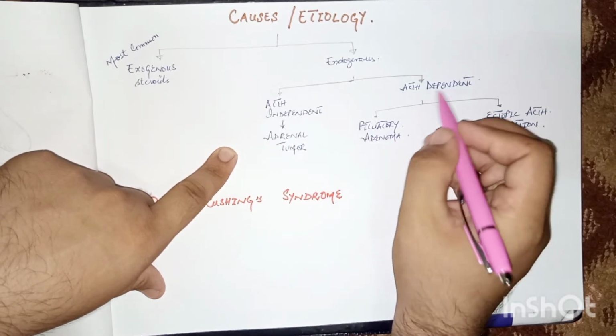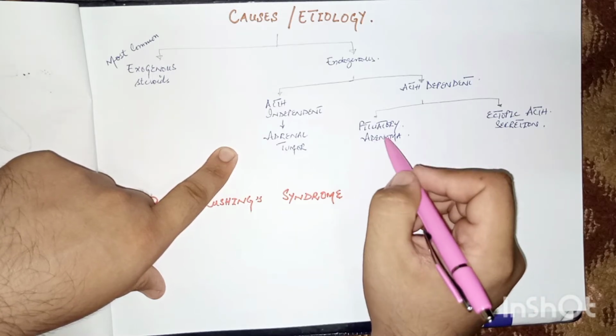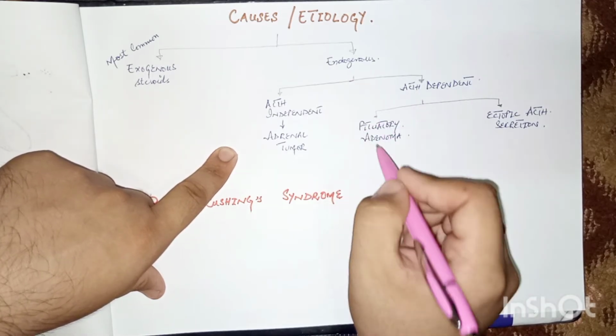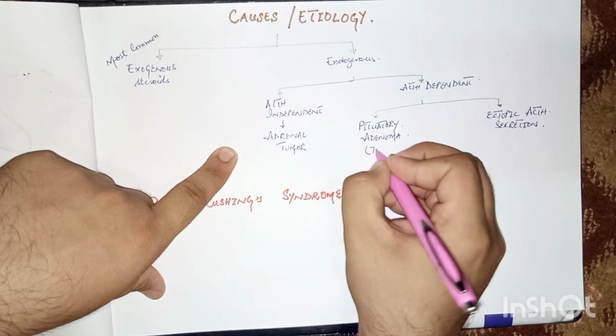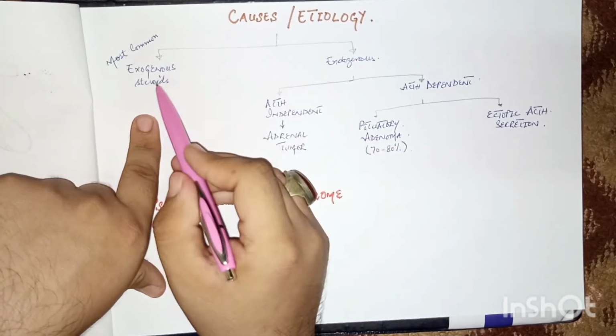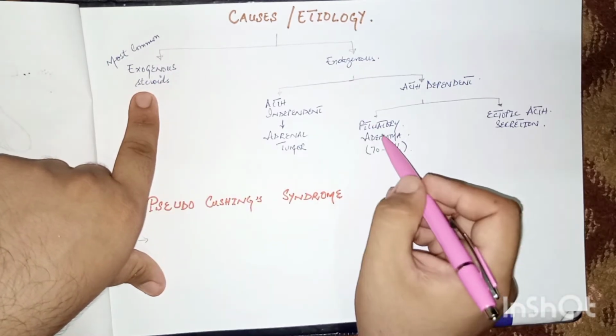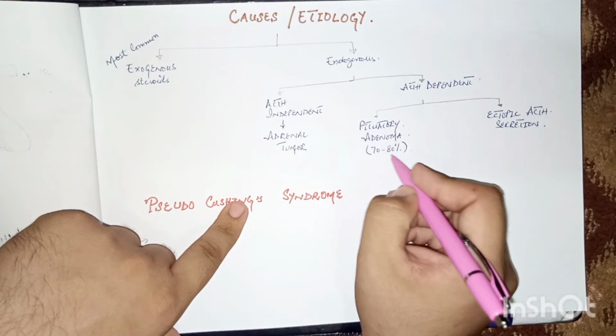As far as ACTH dependent endogenous causes are concerned, the most common cause is pituitary adenoma. So the most important endogenous cause is pituitary adenoma, which is approximately 70 to 80%. So the most common cause overall is exogenous steroid, but in endogenous, the most common cause is pituitary adenoma, which is 70 to 80%.